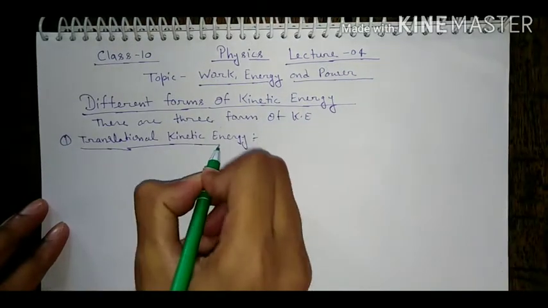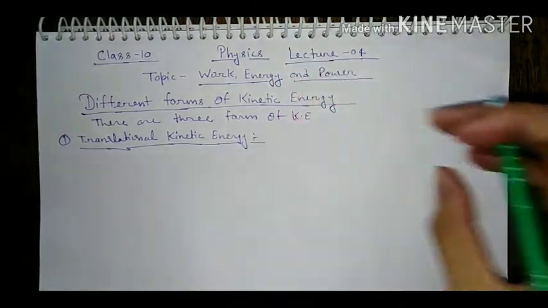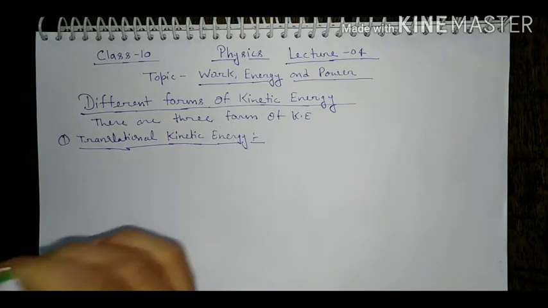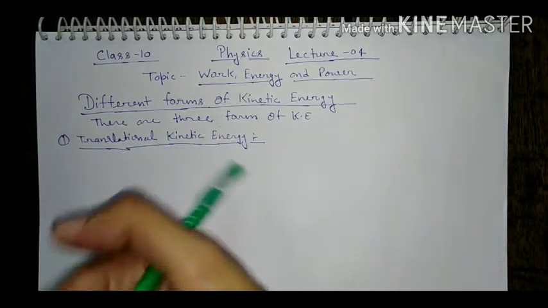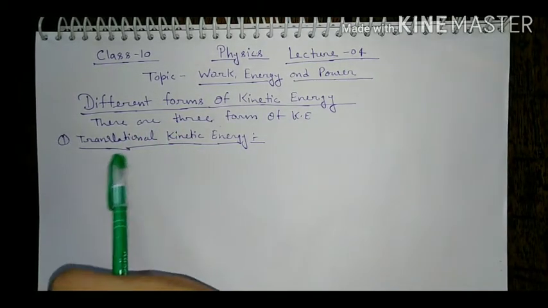From its name, translational kinetic energy means when a body is moving in a straight line path with a uniform speed, the body has a kinetic energy. Which kinetic energy? Translational kinetic energy.